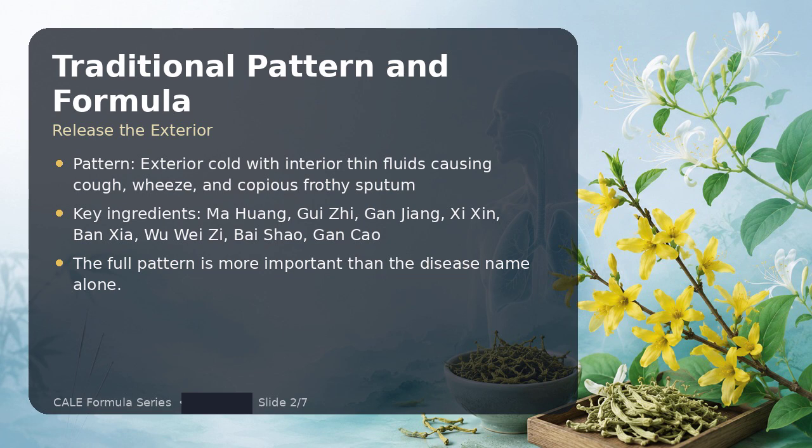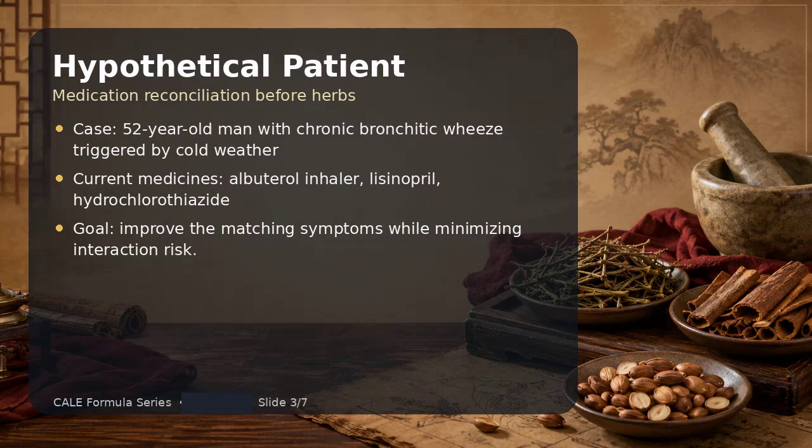I would also screen for red flags, confirm that urgent medical care is not being delayed, and review all medications, supplements, and over-the-counter products before recommending treatment. My hypothetical patient is a 52-year-old man with chronic bronchitic wheeze triggered by cold weather. The current medicines are albuterol inhaler, lisinopril, hydrochlorothiazide. This case gives a possible reason to consider Qing Tang, but it also creates interaction questions.